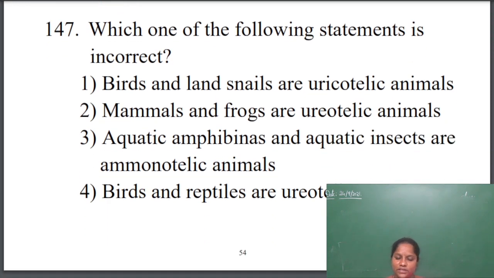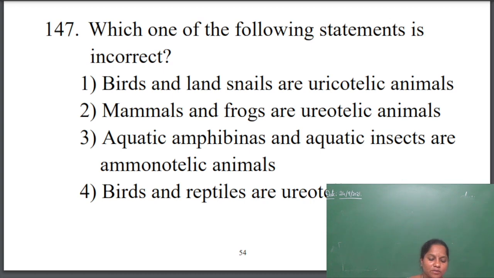Which one of the following statements is incorrect? They are asking here. Birds and land snails are uricotelic animals. That statement is correct, because the excretory waste in birds and land snails, which belong to the phylum Mollusca, is nitrogenous waste in the form of uric acid. So that is correct.